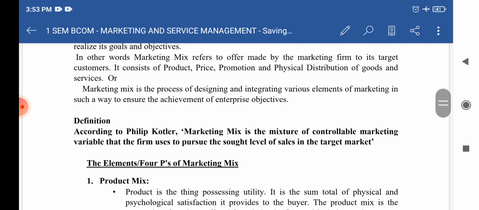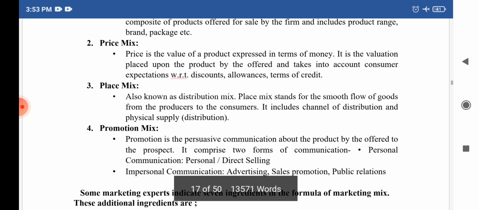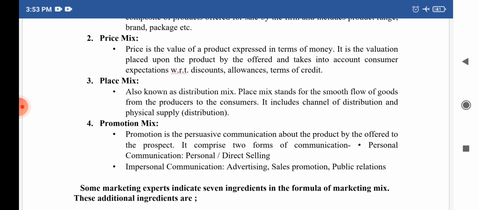So marketing mix is what? Marketing mix is the mixture of controllable marketing variables that the firm uses to pursue its target sales. Those marketing variables are also called what? Elements or 4 P's of the marketing mix. There are 4 P's in the marketing mix: first one is product, second is price, third is place, and fourth is promotion.